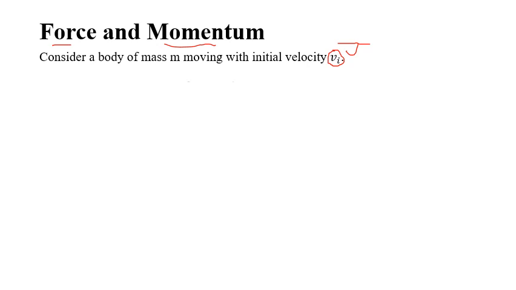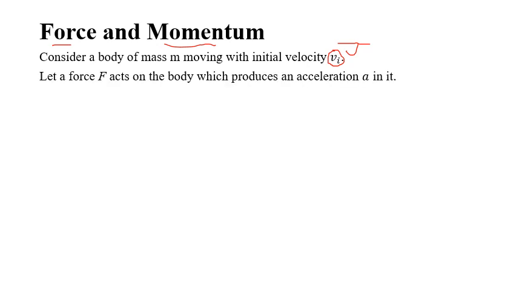Right. Now at this point a force acts on the body. Let's say this is the ball, moving from this point to this point with initial velocity. So initially the body is moving with uniform velocity. Now if a force acts on the body, it will act either in the opposite direction or in the forward direction. It depends on the condition.